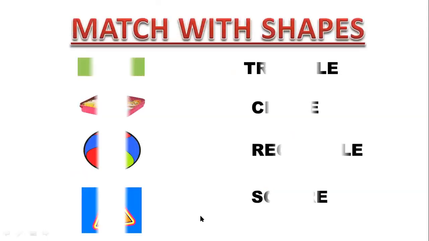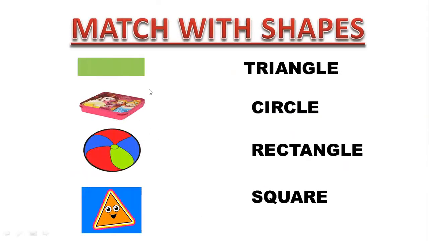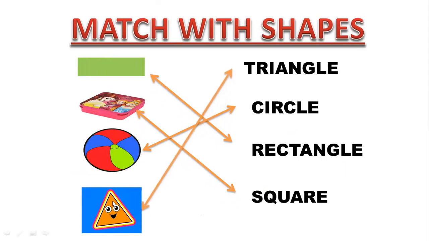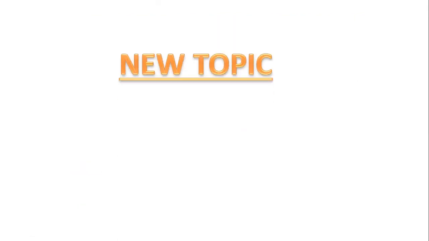Now here you have to match the shapes. Which is the shape? This is a rectangle. Number 2. What is the shape? This is a square. Very good. And what is this shape? This is a circle. This ball is in the shape of a circle. And this shape is a triangle. Yes, very good. So this is all related to your shapes.